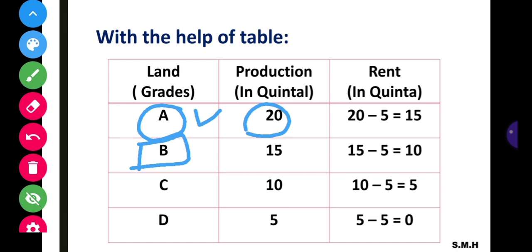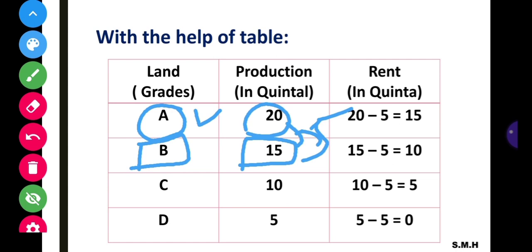Now the B grade land will have to be brought under cultivation in order to meet the demand of the growing population. For the same amount of labor and capital employed as on A grade land, the yield per acre on B grade land is 15 quintals of food grains. The surplus of 5 quintals per acre appears on the A grade land, that is 20 minus 15 remains 5.